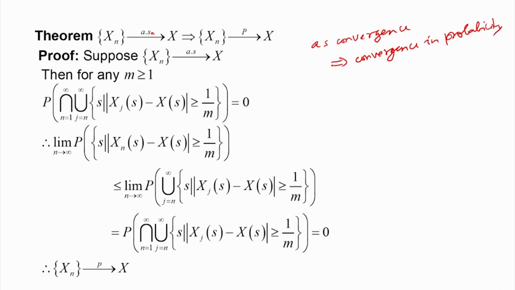The probability of the limsup of this deviation, that is, the absolute value of x j minus x greater than 1 by m, taking the union from j is equal to n to infinity, and then the intersection over all n from 1 to infinity.